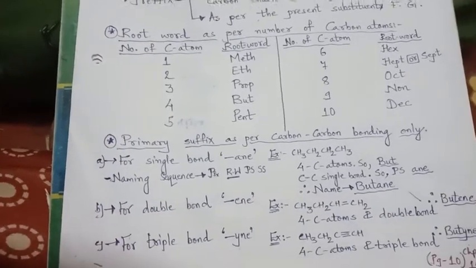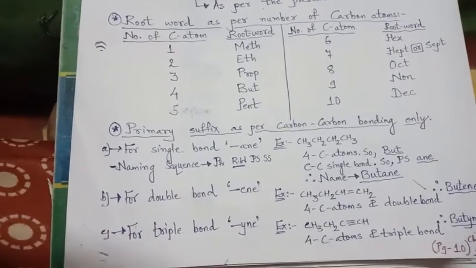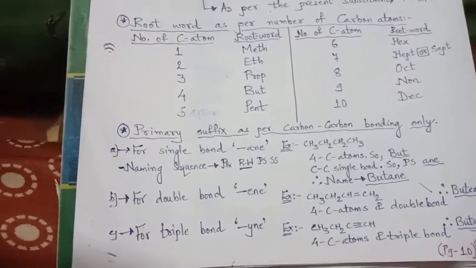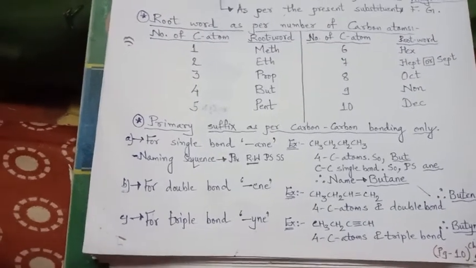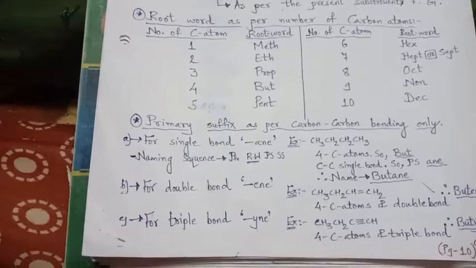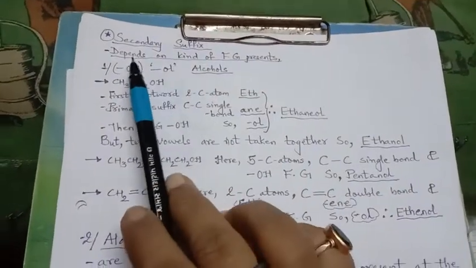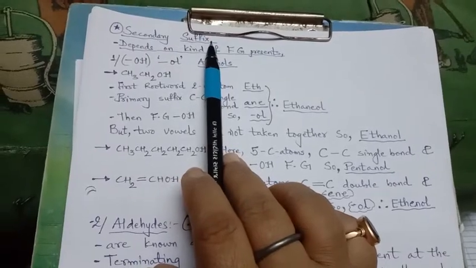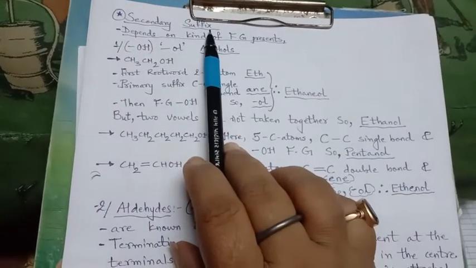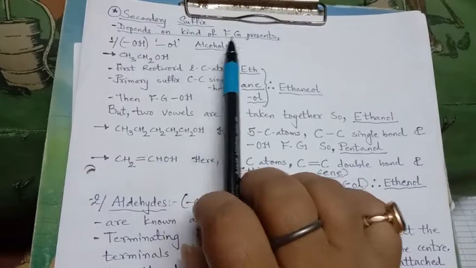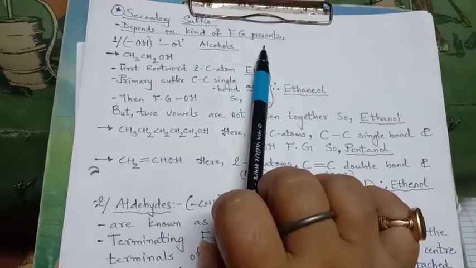This is the basic idea which you have learned in 10th standard. But now we will learn in a deeper manner with all the other rules also. Now the next is the secondary suffix, to the right of the primary suffix. It depends on the kind of functional group present.